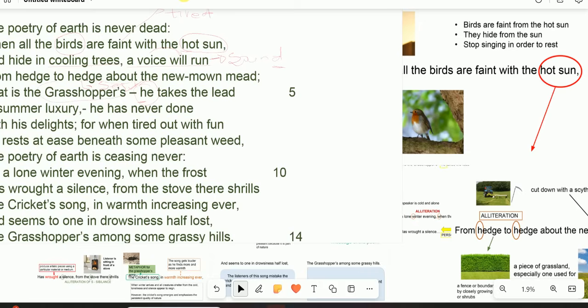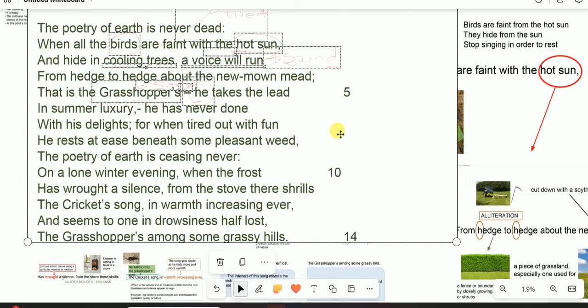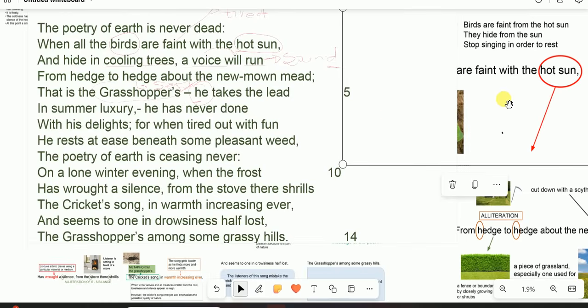A grasshopper. It means that there is a sound that is going to be produced by the grasshopper to ensure that indeed the beauty of nature is never dead. And what represents the beauty of nature here? It is what? The sound that is produced by the grasshopper. So he takes the lead. It means that now the grasshopper is in charge, because remember, the birds are no longer singing because of the scorching heat.